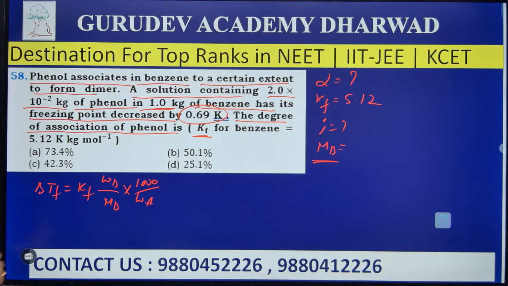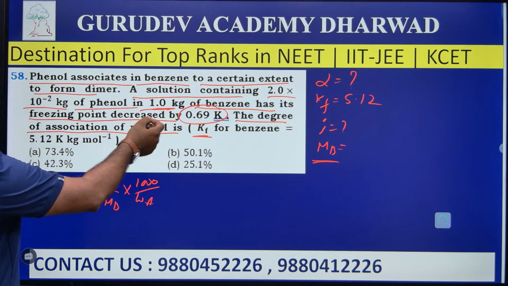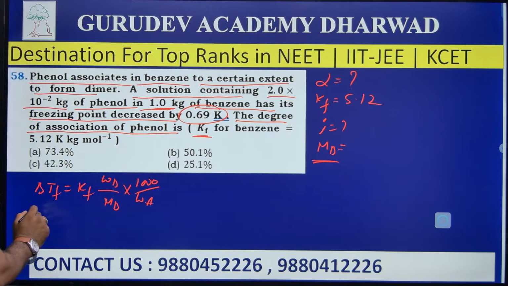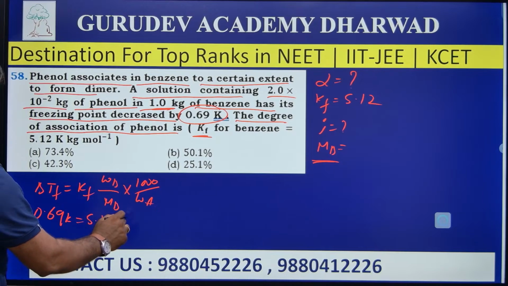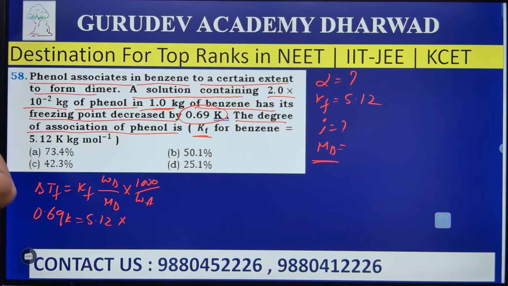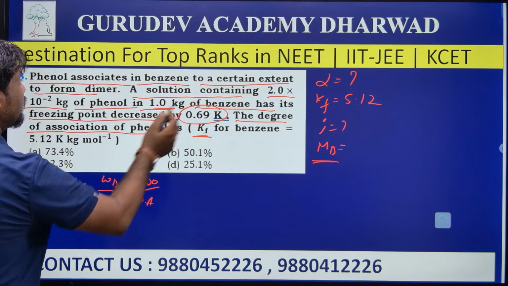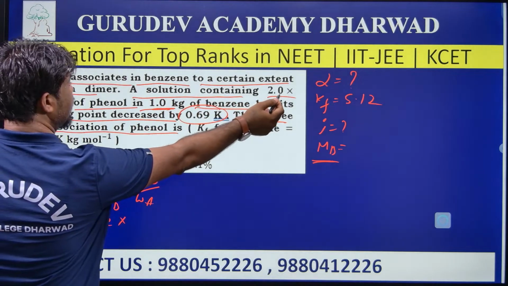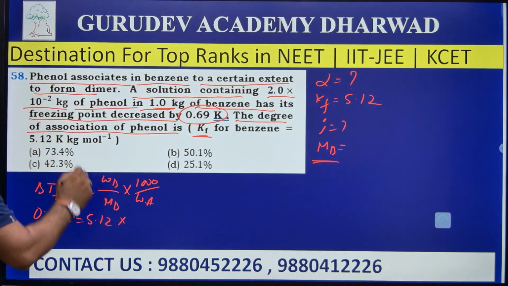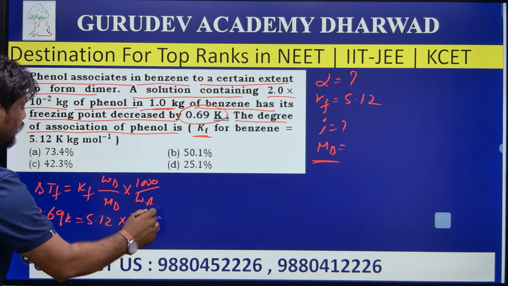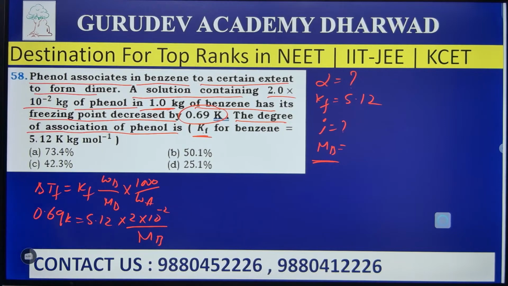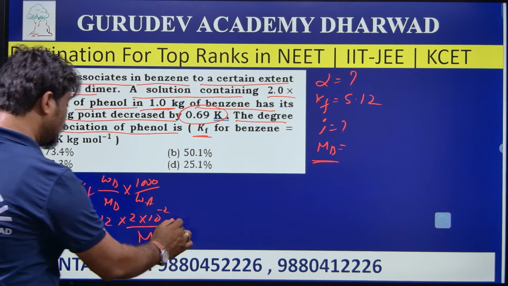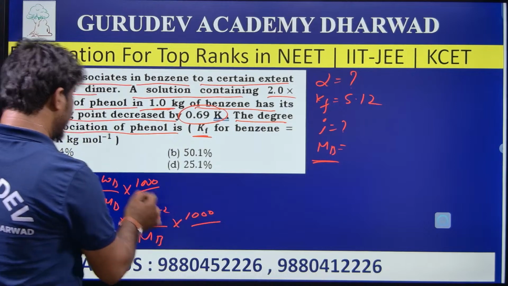The depression in freezing point is 0.69 Kelvin, equal to Kf, 5.12, into the weight of the solute, 2.0 into 10 to the power of minus 2 kg, divided by the molecular mass Mb that I need to calculate, into 1000 divided by Wa.